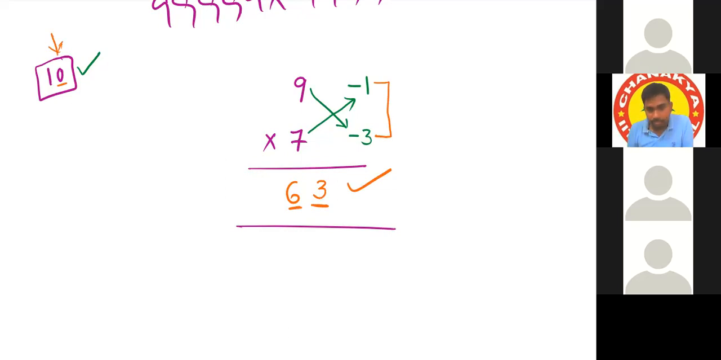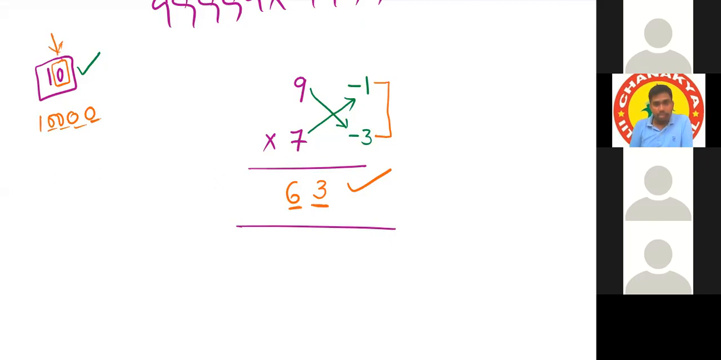Sir, how did you keep a place for only one digit? It depends on our base. If the base consists of one zero, we have to keep one digit, one position. If the base consists of 2 zeros, 2 positions, 3 zeros, 3 positions, 4 zeros, 4 positions, like that.